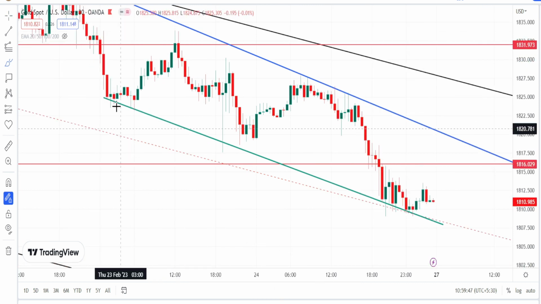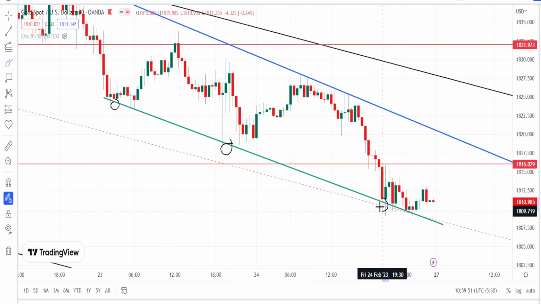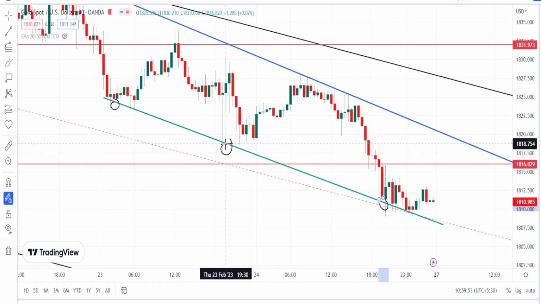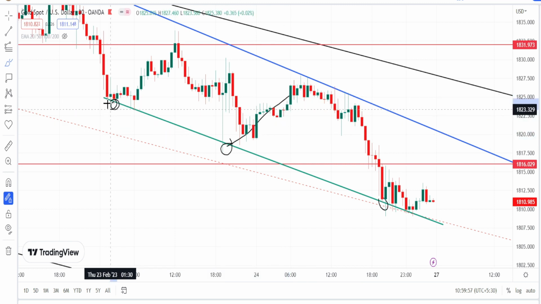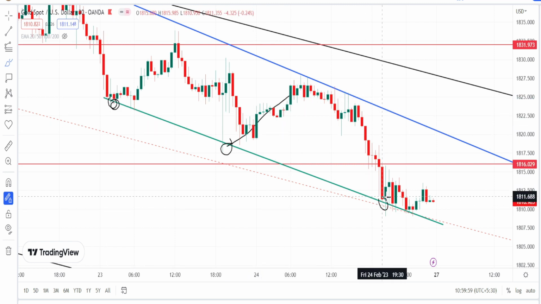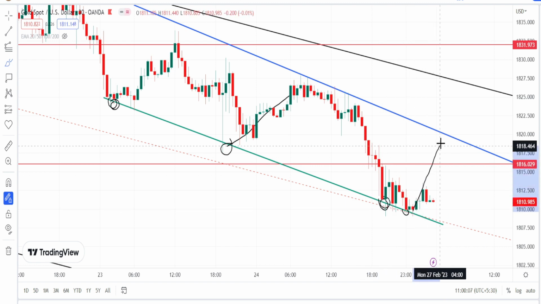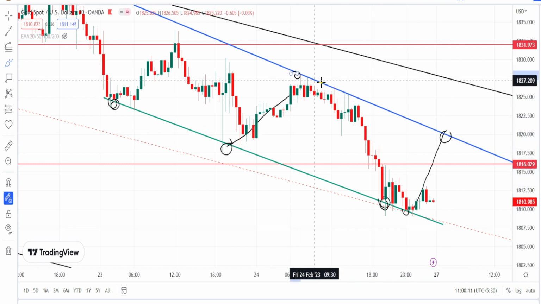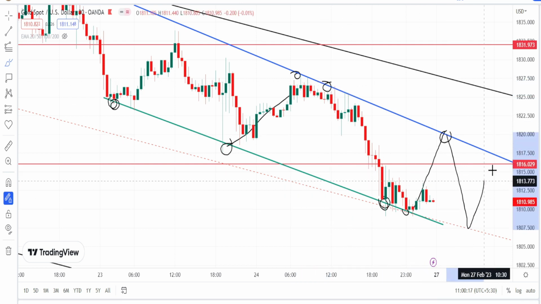When we look at the price action in 30 minutes time frame also, I've drawn a trend line or a support line where we have noticed the price action to bounce back on the bullish side retracement when it tests this trend line from the 30 minutes time frame. And currently also we are noticing the price action to test this trend line. And if the price action bounces back on the bullish side retracement, we can expect it to respect this hourly time frame trend line or the resistance line and to continue with the bearish trend.